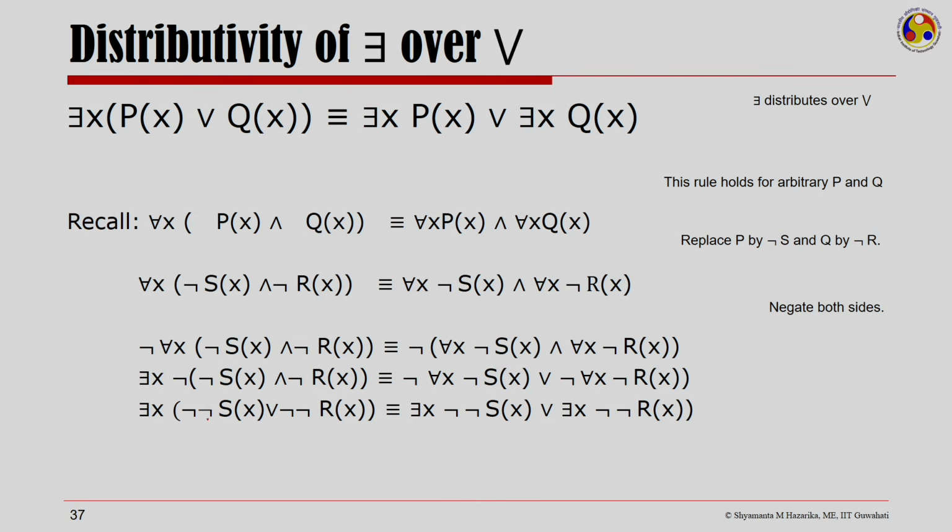So, these two negations will give me an S. Here I would end up with an R, and therefore, finally, I will have this statement which is saying that there exists x, Sx or Rx, is the same as there exists x, Sx or there exists x, Rx. That is, there exists distributes over the disjunction.